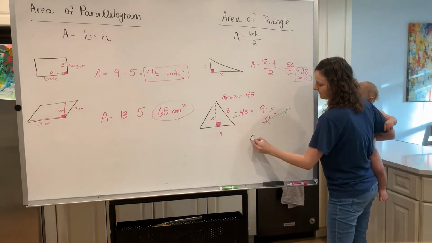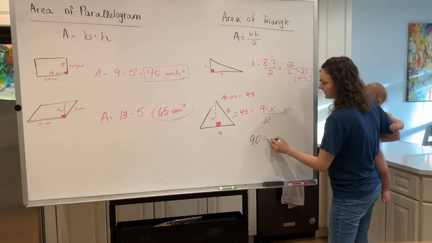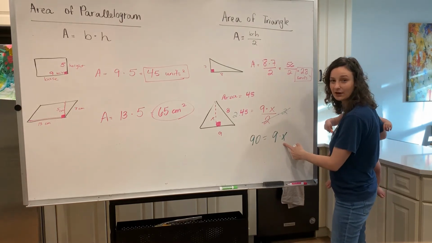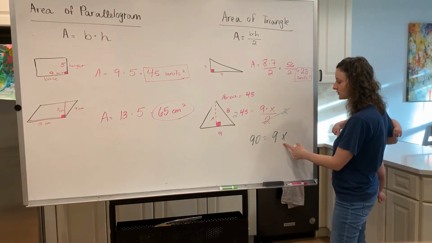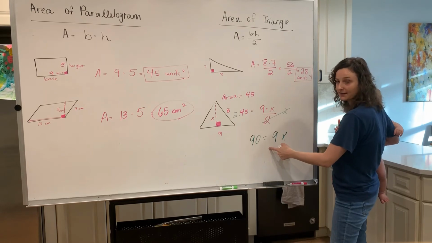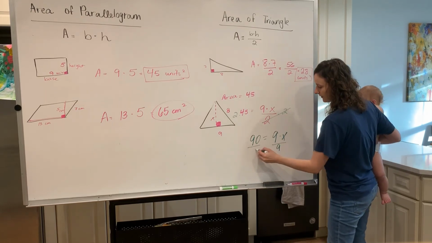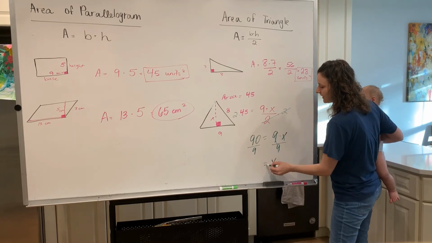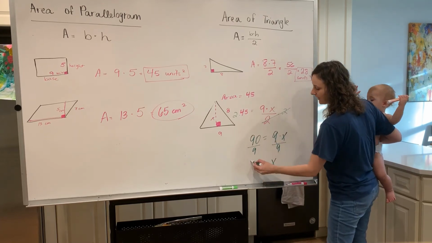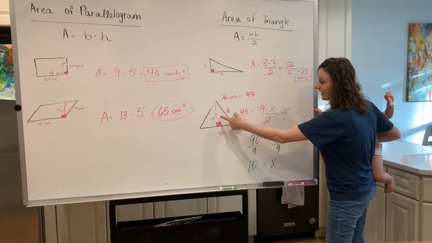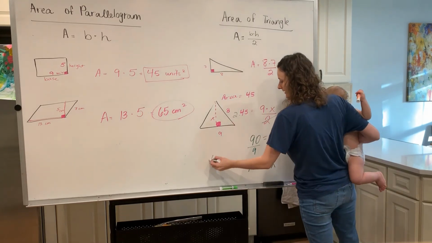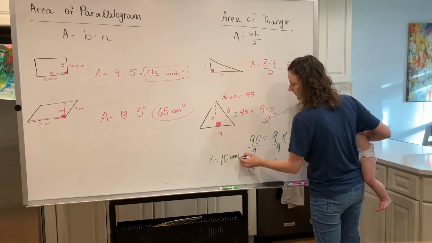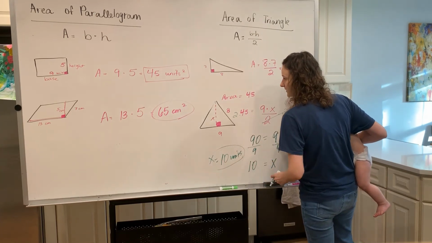2 times 45 is 90. So now I have 90 is equal to 9 times x. Again, we want x by itself. Solve using those inverse operations. What's the opposite of multiplying by 9? To divide by 9. And 9 divided by 9 is 1, so I'm left with 1x is equal to 90 divided by 9, which is 10. So the height of this triangle, x, is going to be equal to 10, and whatever my units are. It could be feet, centimeters, inches.